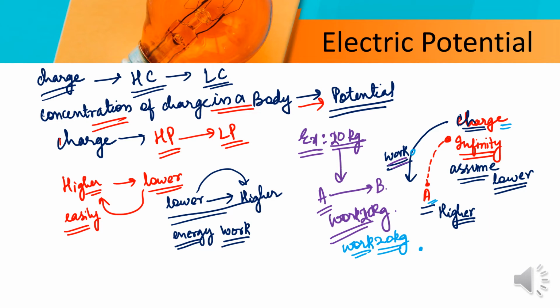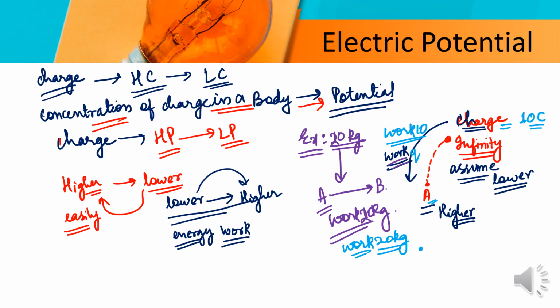So if we take the charge as 10, then the work will also be 10. If the charge is 10 coulomb, and we are taking the 10 coulomb charge to point A from infinity, we will have to do the work of 10 only.